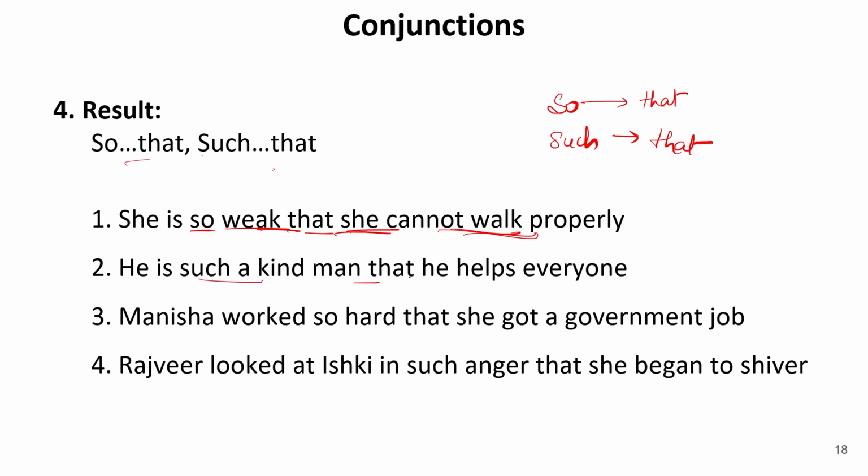He is such a kind man that he helps everyone. So he is such a kind man. This is the cause, and the result of it is that he helps everyone. Manisha worked so hard that she got a government job. Rajveer looked at Ishki in such anger that she began to shiver. So, because Rajveer looked at Ishki in such anger, what happened? That she began to shiver. So, this is the result. This is how we read the result, and these are the subordinating conjunctions used to show these things. Now, let us move further.